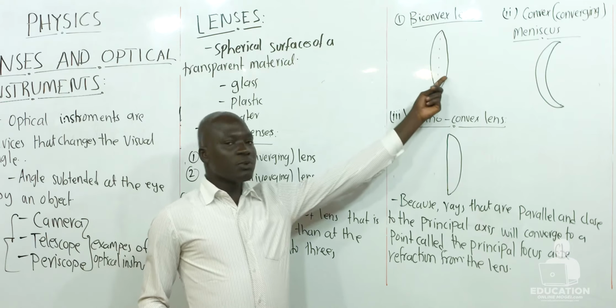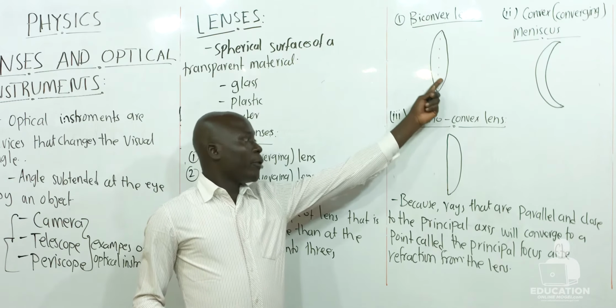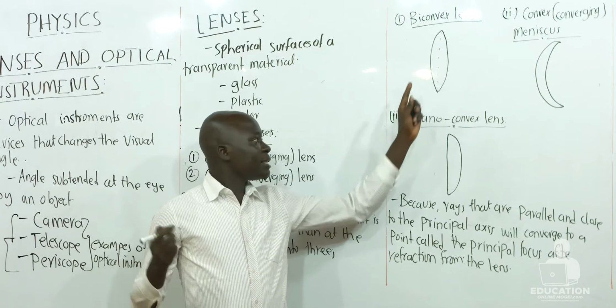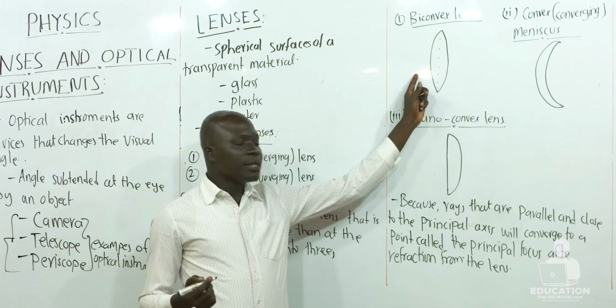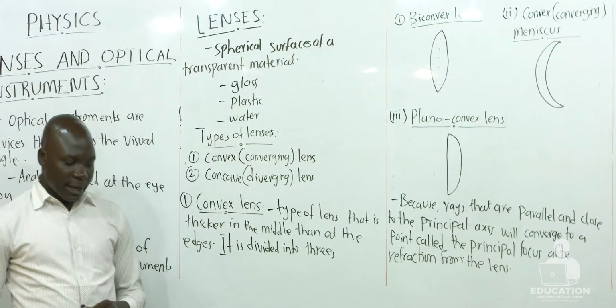That is, a lens will always be more dense than air, since light mostly travels from air to another medium. So this is the reason why we call it the converging lens. To converge means to come and meet at a point. We shall look at this when we come to the ray diagrams.